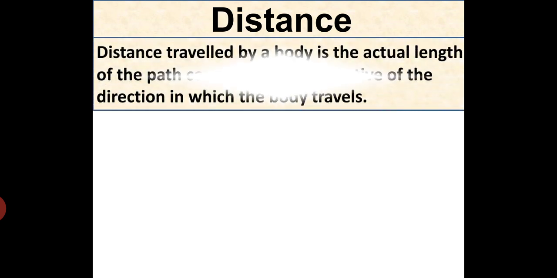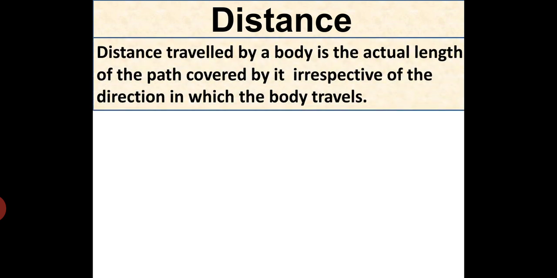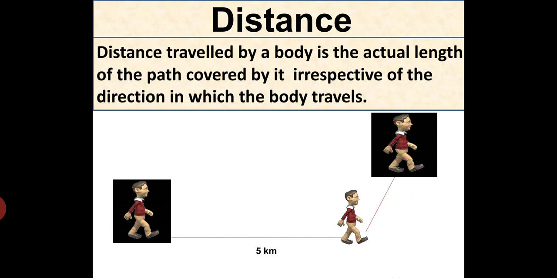So next is distance. The distance travelled by the body is the actual length of the path covered by it, irrespective of the direction in which the body travels. So you can see here the boy travelling 5 kilometers and then again 2 kilometers. So what is the distance he travelled? 5 plus 2 is 7.